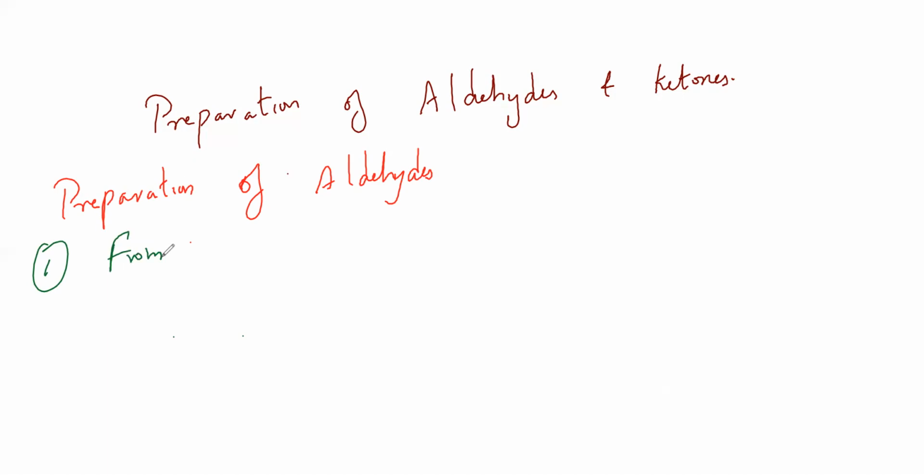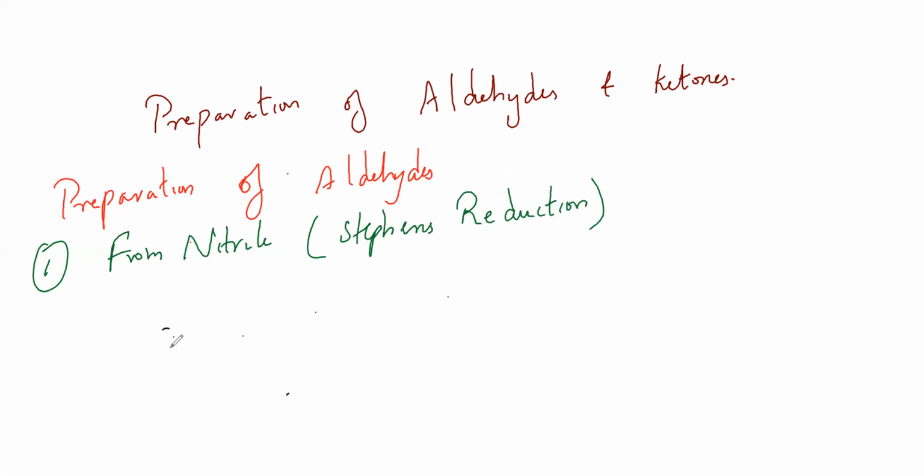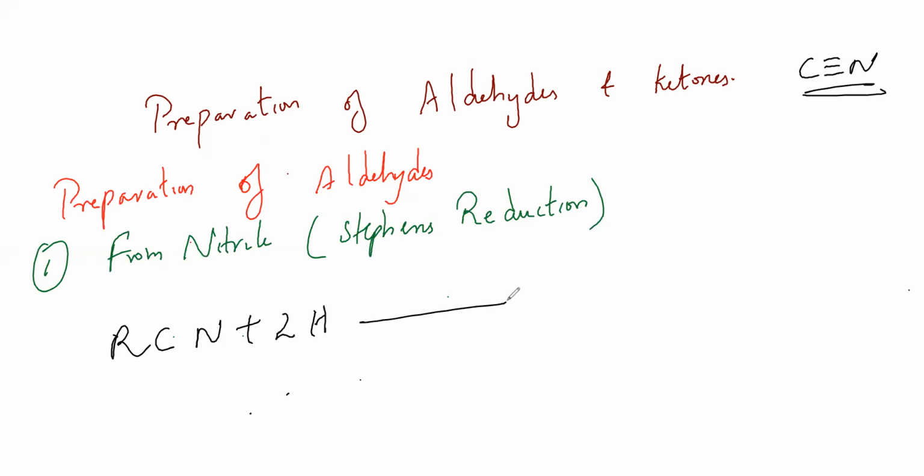Nitriles means C triple bond N. From nitrile, Stephen's reduction. A nitrile group CN, if you don't know, is C triple bond N. So RCN plus 2H in presence of stannous chloride.